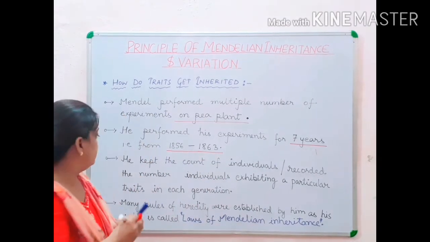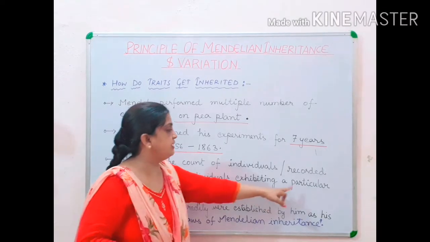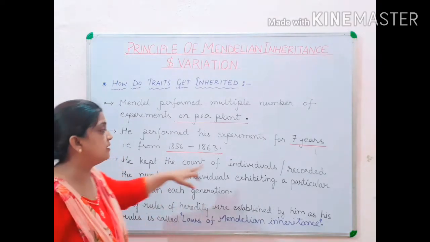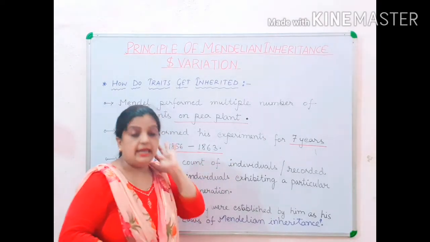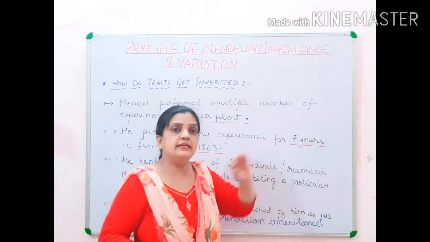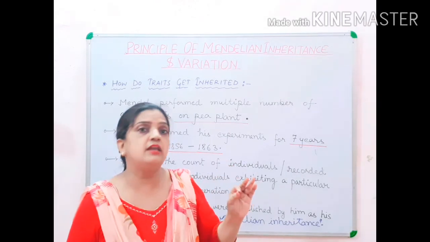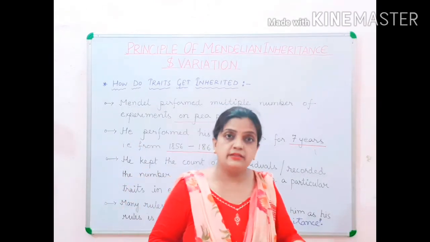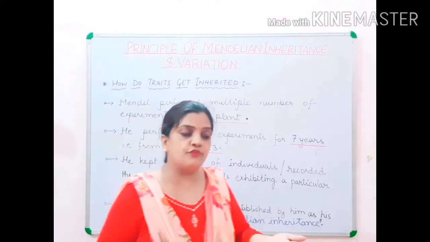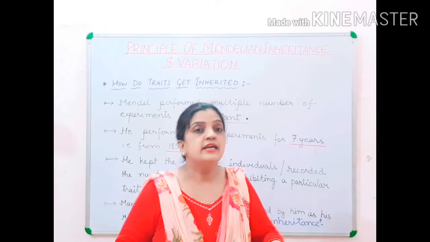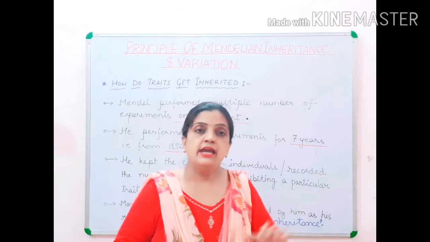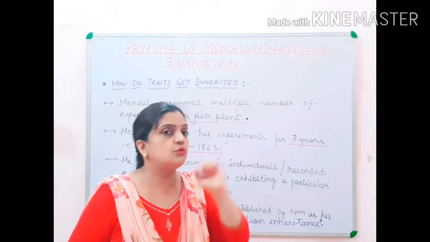He recorded the number of individuals exhibiting a particular trait in each generation. Children, he kept the count of individuals. What does it mean? In every generation, for 7 years, every year, a large number of plants was obtained. He was growing them. So in every generation, the next offspring generation which he was obtaining, he was keeping the record of all those individuals. He was keeping the counting of all those individuals.